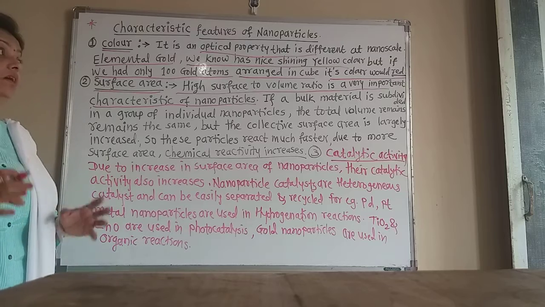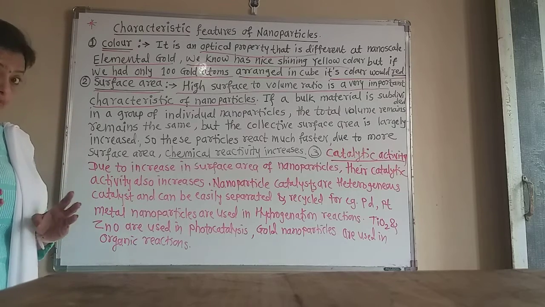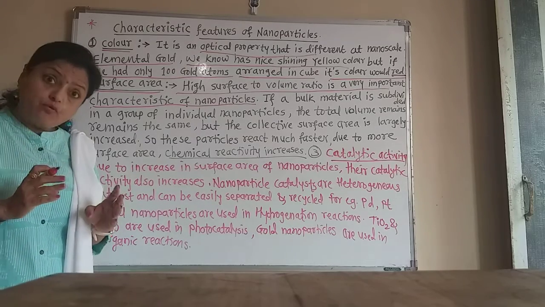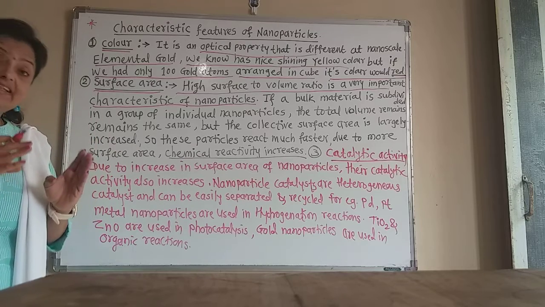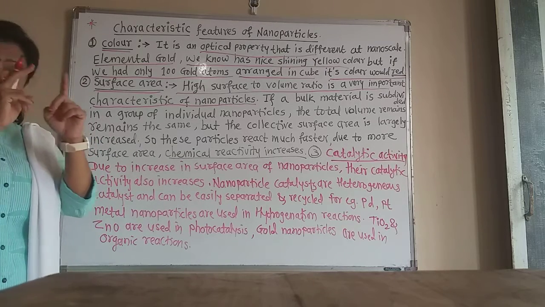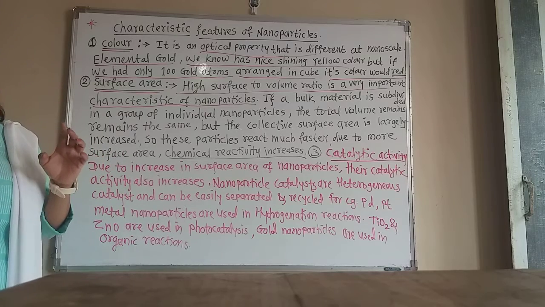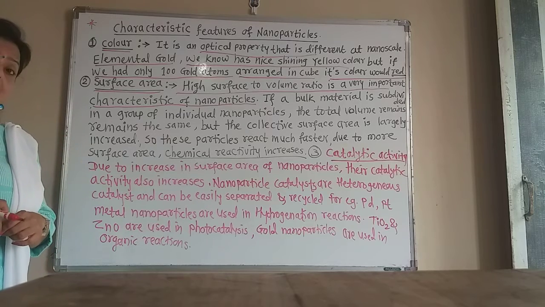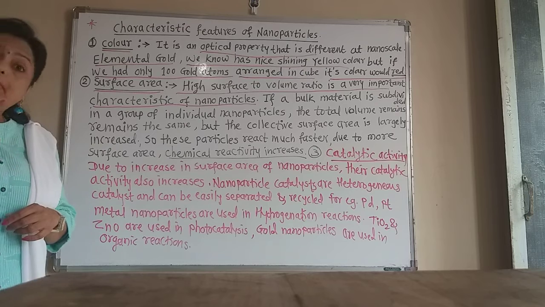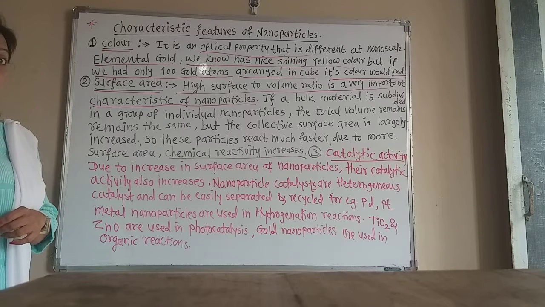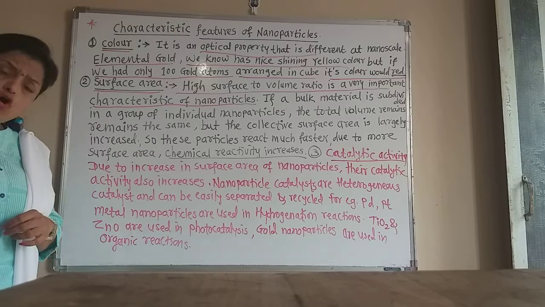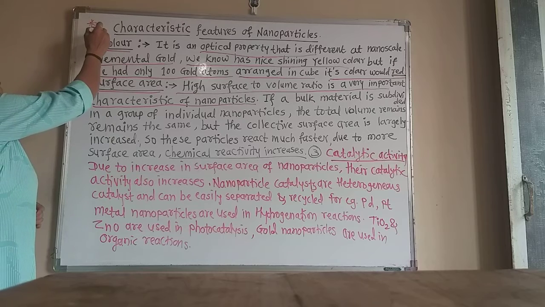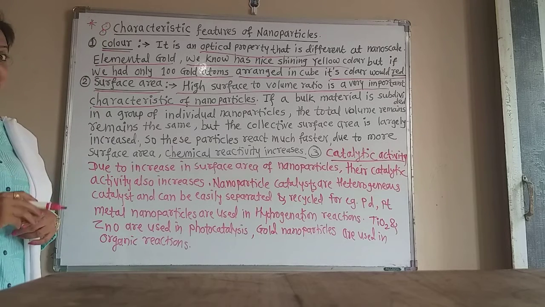The volume in the bulk form and in the particle form is the same, but in the bulk form the surface area is less, because most of the particles are inside the bulk and only the particles on the surface of the cube of the metal are exposed. But if we finely divide the cube of the metal into small nanoparticles, the surface area is more, because around each particle there is surface area.